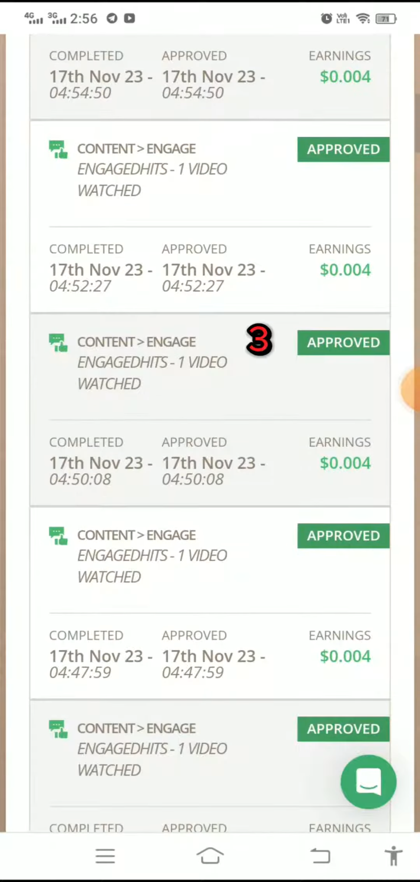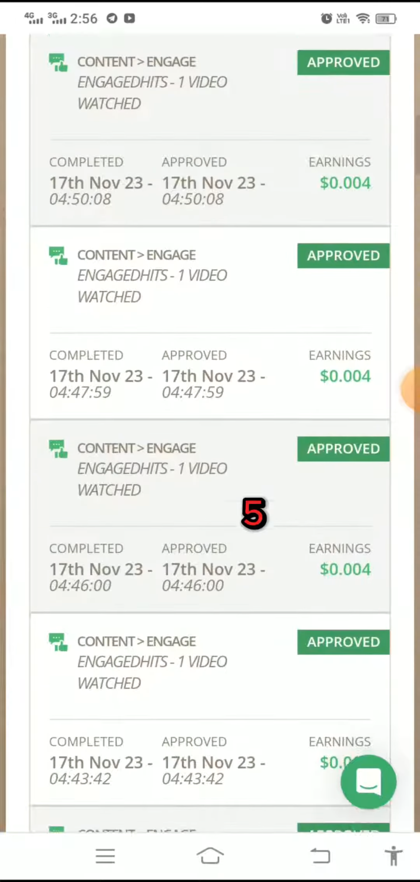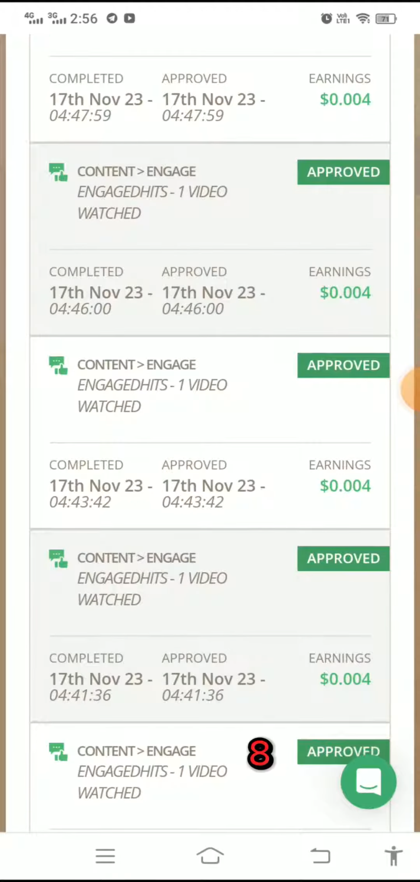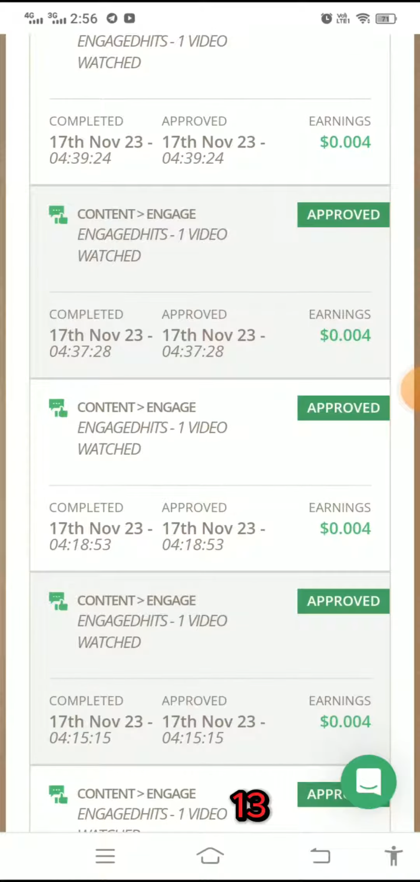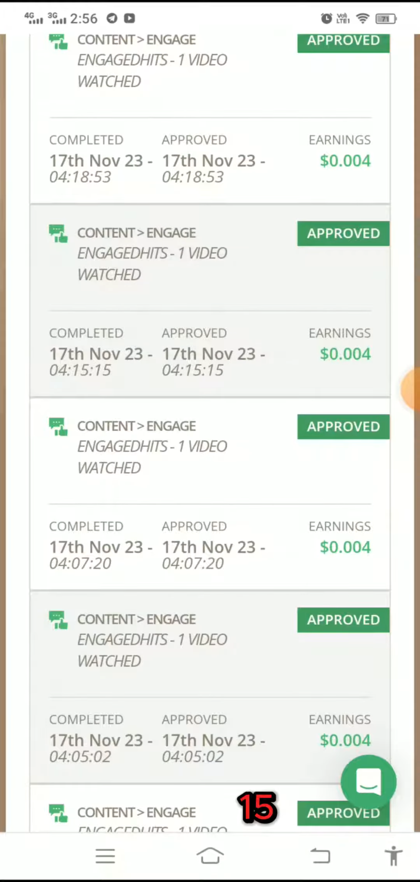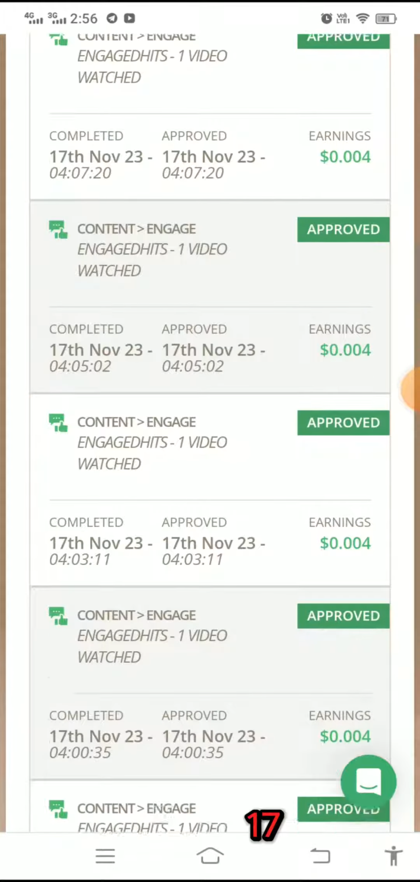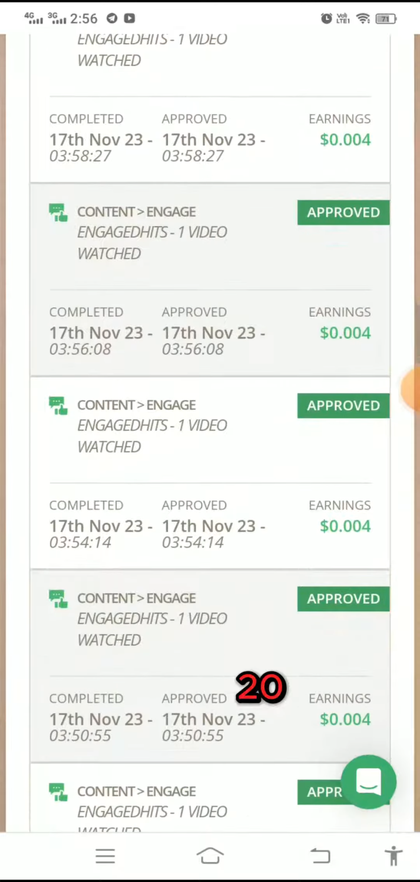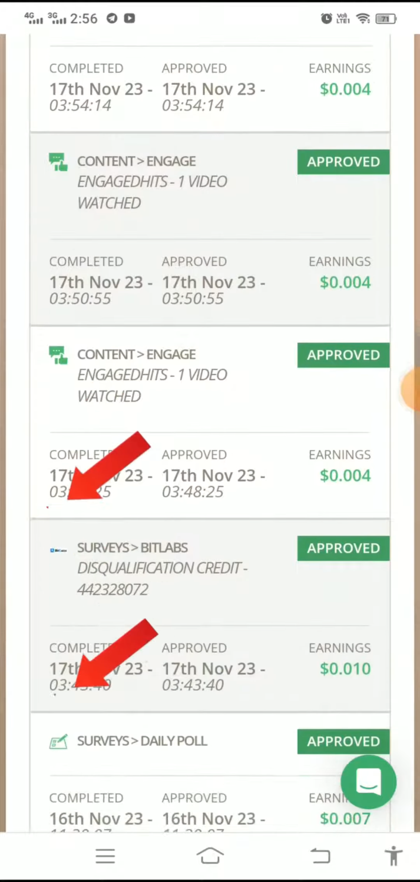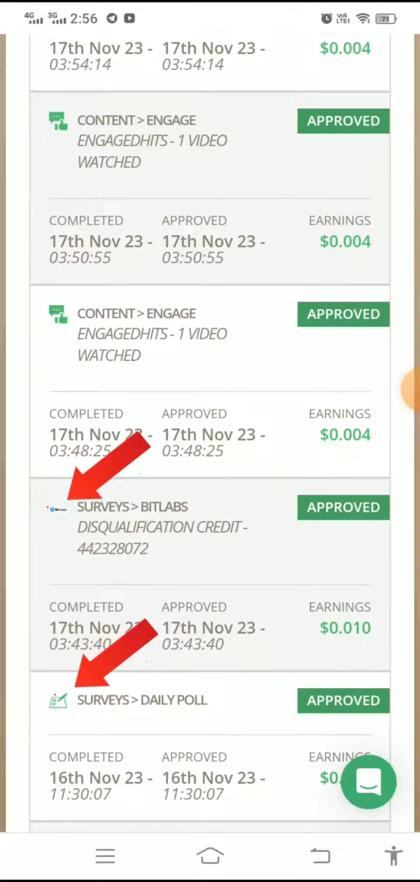1, 2, 3, 4, 5, 6, 7, 8, 9, 10, 11, 12, 13, 14, 15, 16, 17, 18, 19, and 20. And downside, you can see other tasks shown in this account.